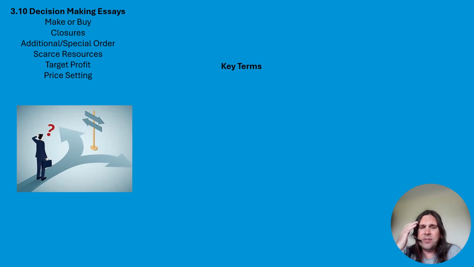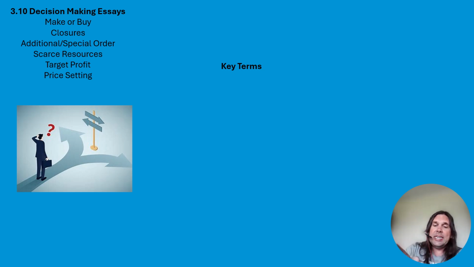Target profit in itself, the essay wouldn't be target profit, but it could be that's the focal point. So you're trying to achieve a certain amount of profit or a certain percentage profit. That's a lot of your analysis is around there. Price setting is also there. Now, price setting usually comes up in comparing two costing methods, so absorption costing, activity-based costing, or marginal. Last year there was an essay on marginal against absorption. That definitely does not mean it won't come up this year, but there's less of a chance with the amount of scope for essays in paper 2. But make sure that you can attack that. The responses on that last year were poor. Lots of students are leaving that particular essay blank. You can't afford to leave a 25-mark essay blank.